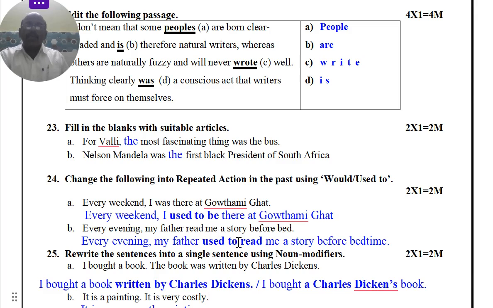Or here you can take would to us. Would, you can take that would also. He would read me a story before bedtime. Also, you can take no issue.